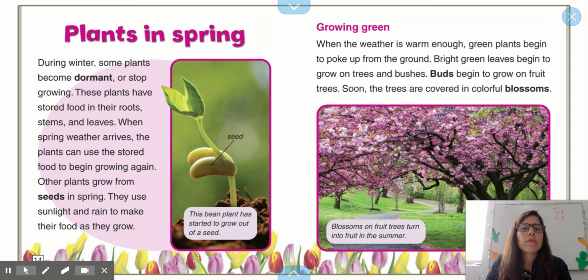Growing green. When the weather is warm enough, green plants begin to poke up from the ground. Bright green leaves begin to grow on trees and bushes. Buds begin to grow on fruit trees. Soon the trees are covered in beautiful, colorful blossoms. Blossoms on fruit trees turn into fruit in the summer.